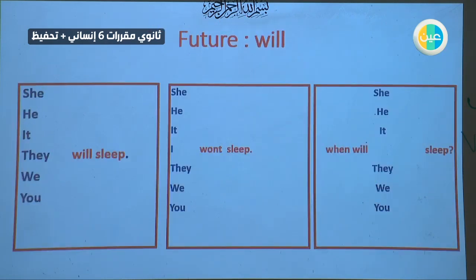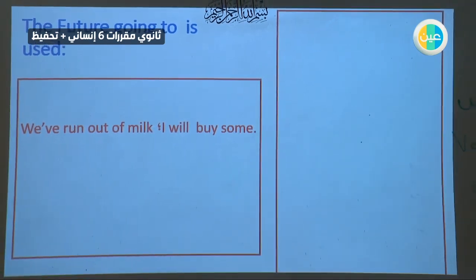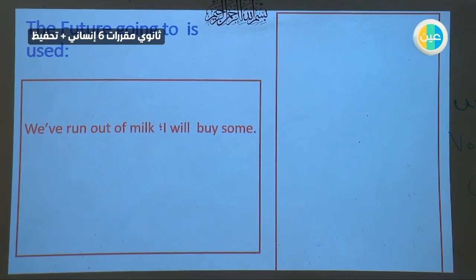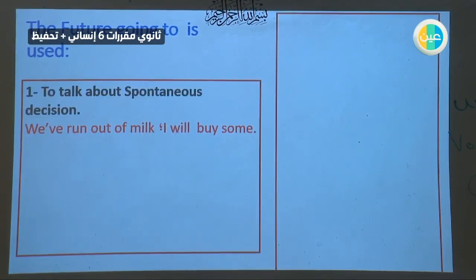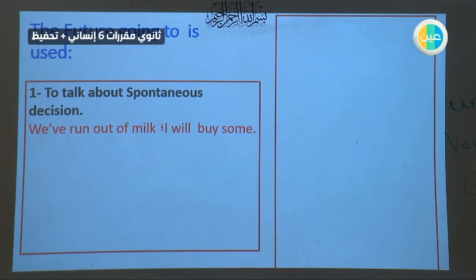But when do we use going to, and when do we use will? Look at this sentence. We have run out of milk. So they are in the middle of cooking or drinking something, and she discovered they have run out of milk. So I will buy some. This is a spontaneous decision, not something planned.